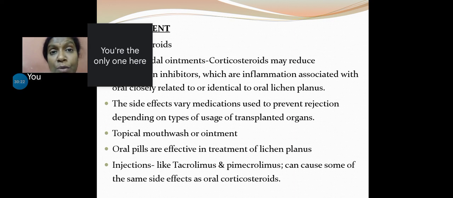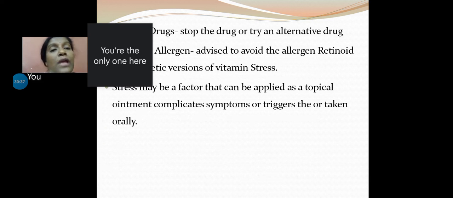In newer modes of treatment, injections of tacrolimus and pimecrolimus can be used. They give the same effects as corticosteroids with lesser side effects, so that can also be considered as the drug of choice. If it is because of a lichenoid drug reaction, then identify the drug that has been started and try to discontinue or replace the drug. It can give you better results.